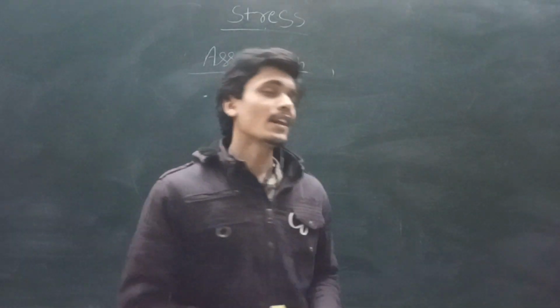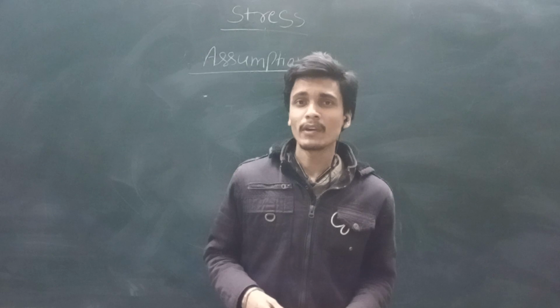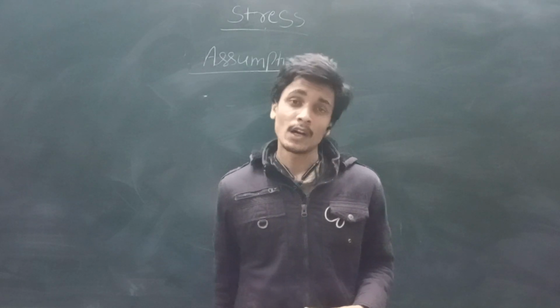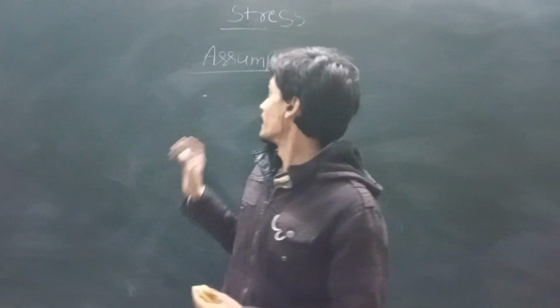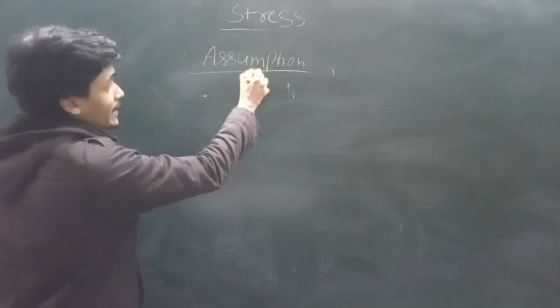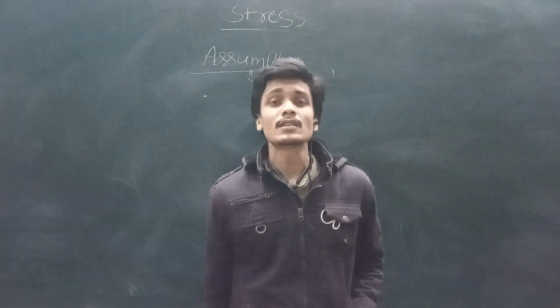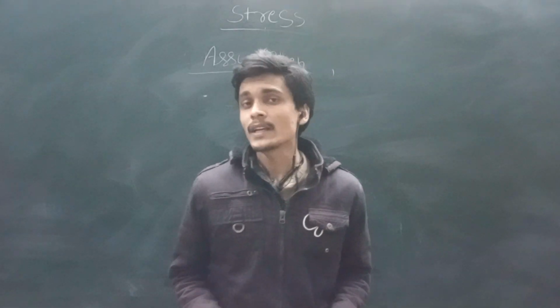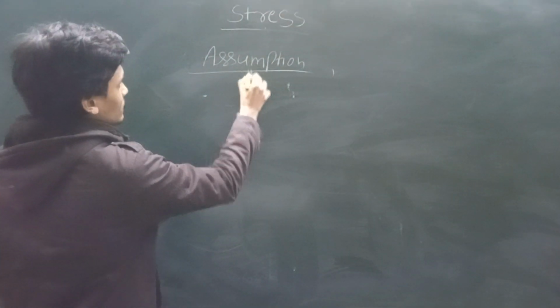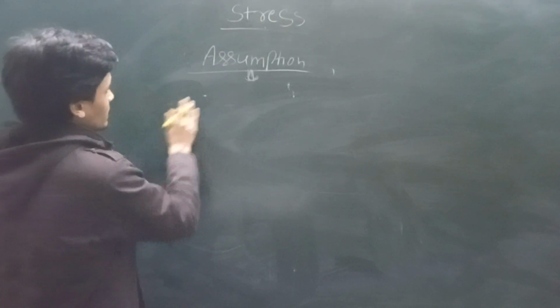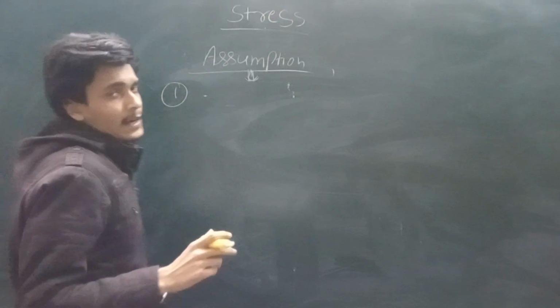Because in engineering there are a lot of calculations available here. If we can't take any assumption, then our study is going to be very tough, and the calculation portions are also tough, so we take some assumptions. So what is the assumption? First, we take a bar.